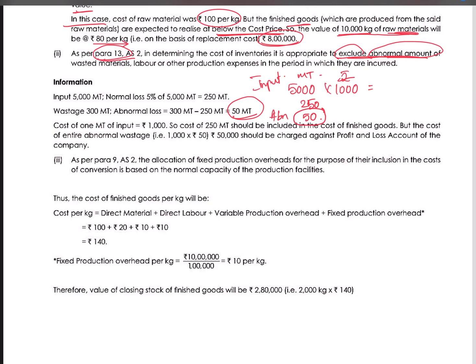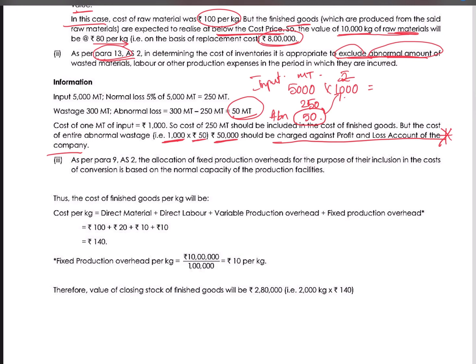So 50 we will value at 1000, which is the price. This abnormal loss is from the input units, so whatever the input price was, that itself we will charge to the abnormal. So abnormal also will be valued at 1000 per metric ton. So 1000 into 50 is 50,000, which will be charged against the P&L account of the company. You have to remember, because this will be borne by the company, it will be charged in the P&L account of the company.